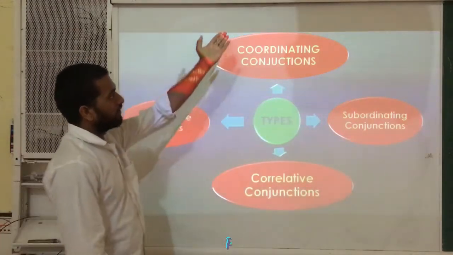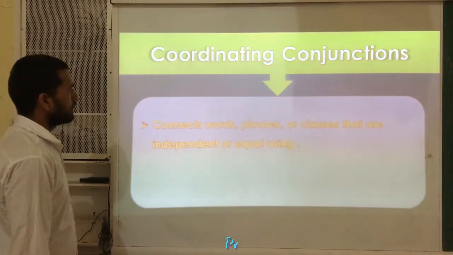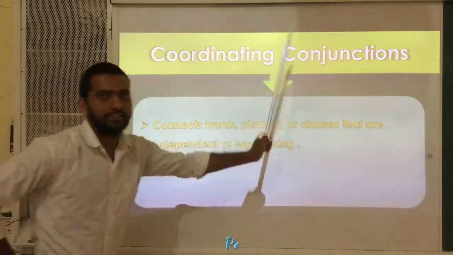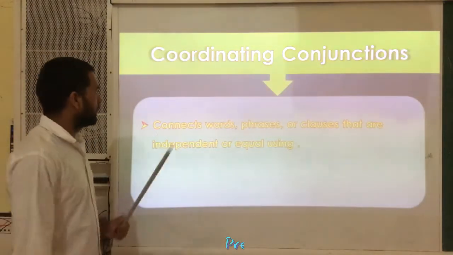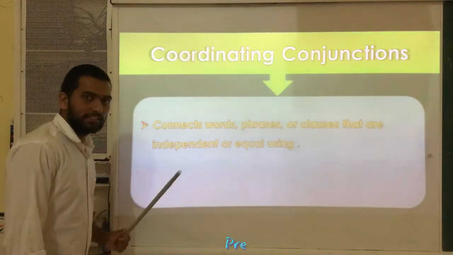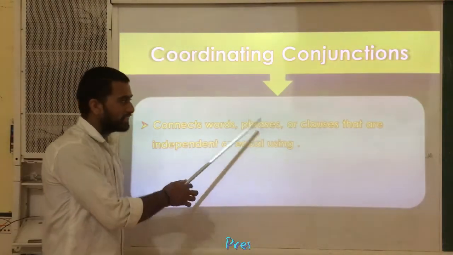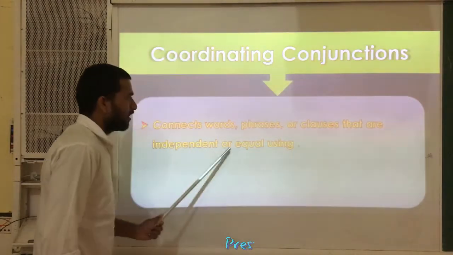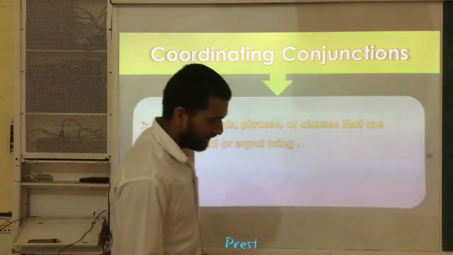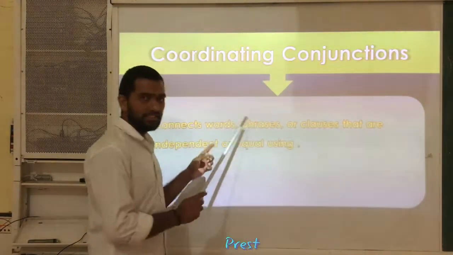And what are the coordinating conjunctions? Let us discuss. The first one, coordinating conjunctions. This is our first type. Listen, coordinating conjunctions are the conjunctions which connect words, phrases or clauses that are independent or equal. It means in a sentence there are words and phrases.